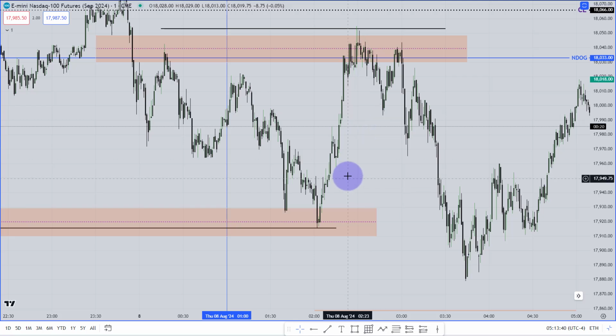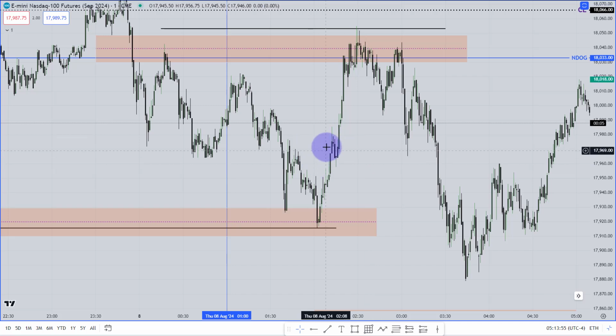No, not like that. If you can get just 15 to 20 handle, you should be happy in the London session. Again, if you get just 15 to 20 handle, you should be happy. So please don't focus on a huge move in the morning, I mean, in the London session.